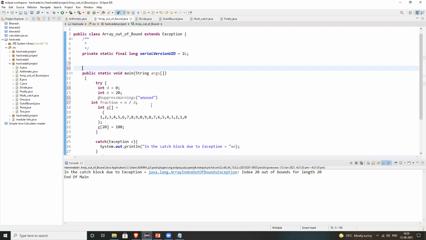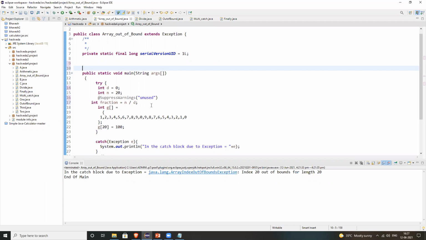But this private static final long serialVersionUID is also of no use, right? Are you using it somewhere? No. So that's the reason: it is just adding an extra line to your code just to solve the warning. Okay, no issue, but I hope you understand, right?